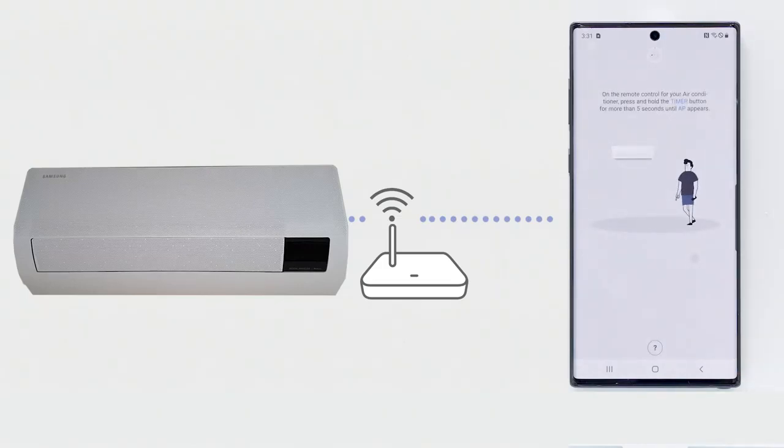Press and hold the timer button on the remote control until the air conditioner icon appears in the app. It may take some time to connect the device to the internet. Press the power button on the air conditioner.